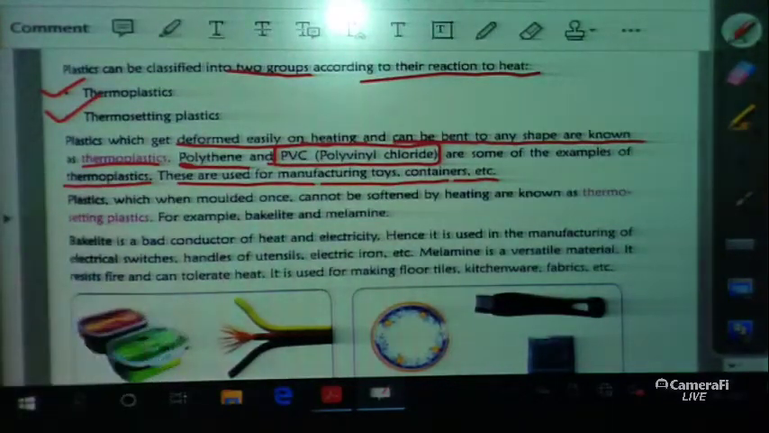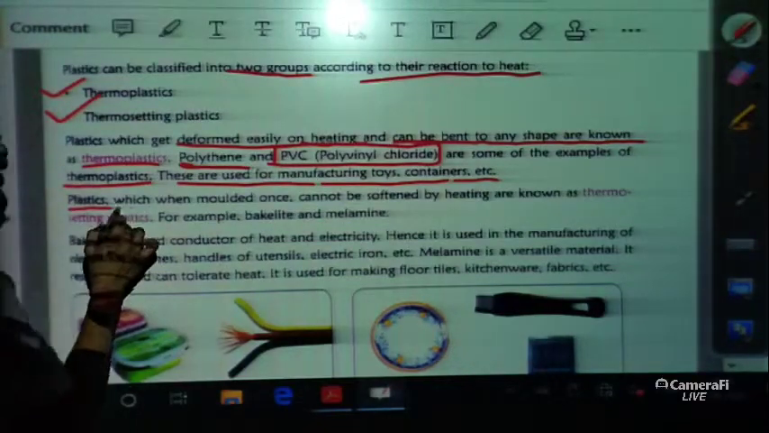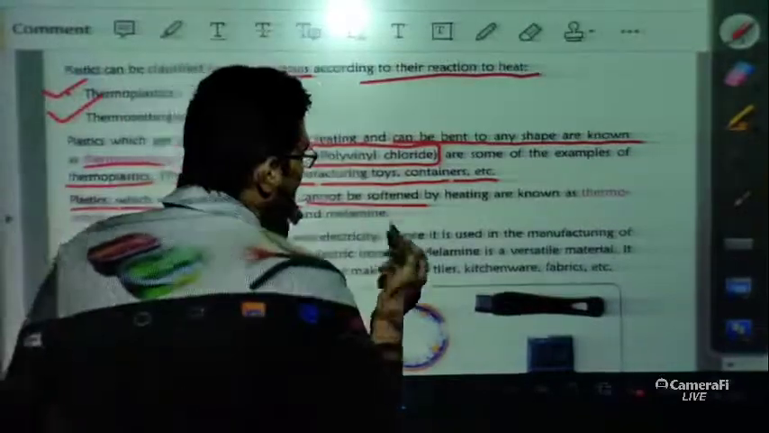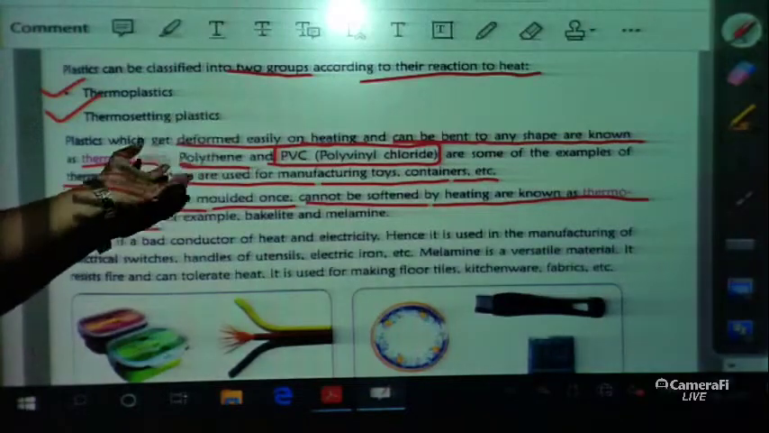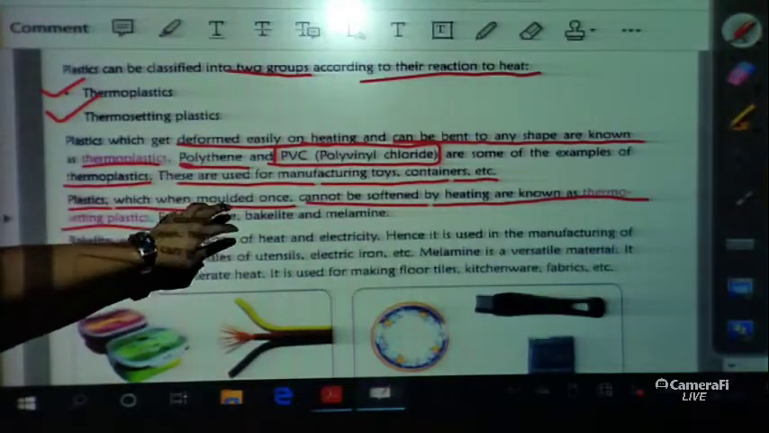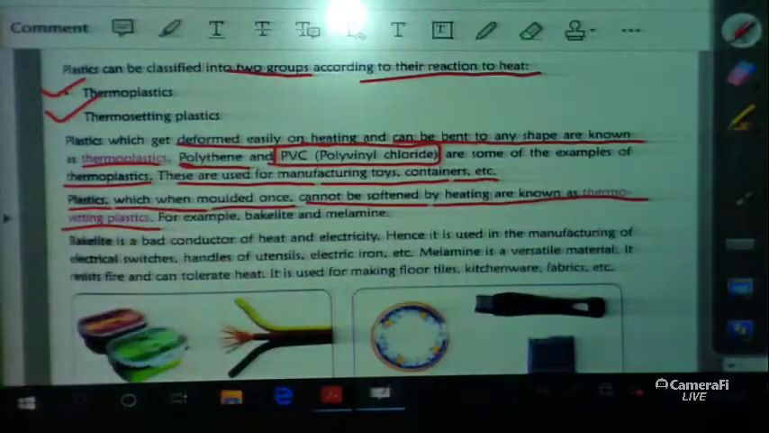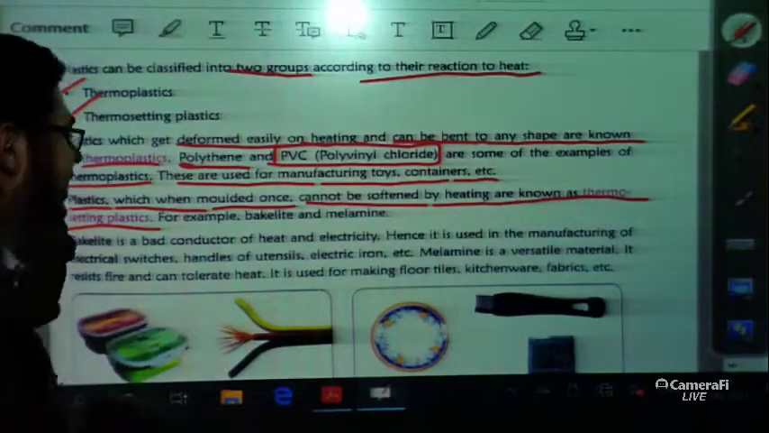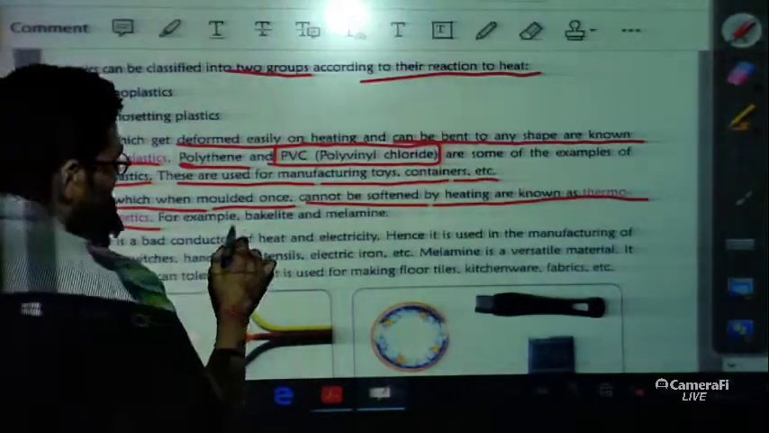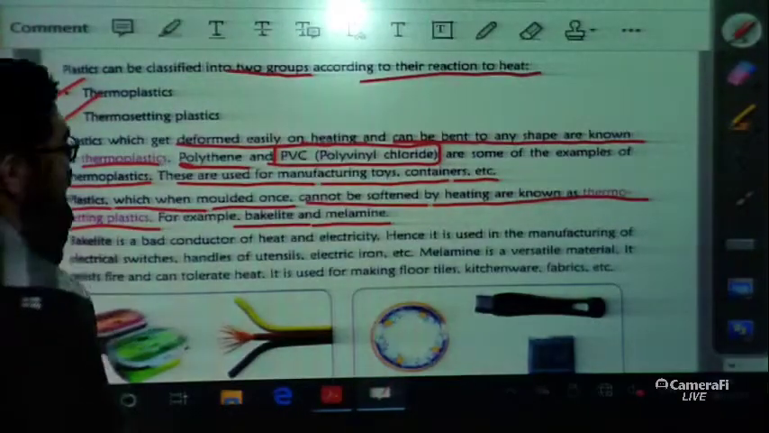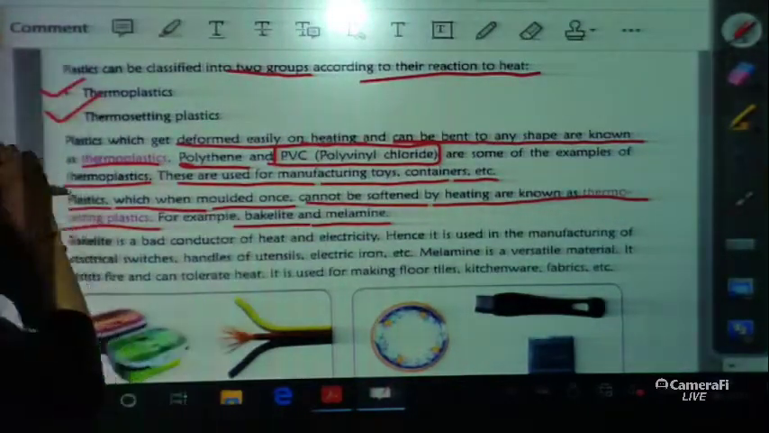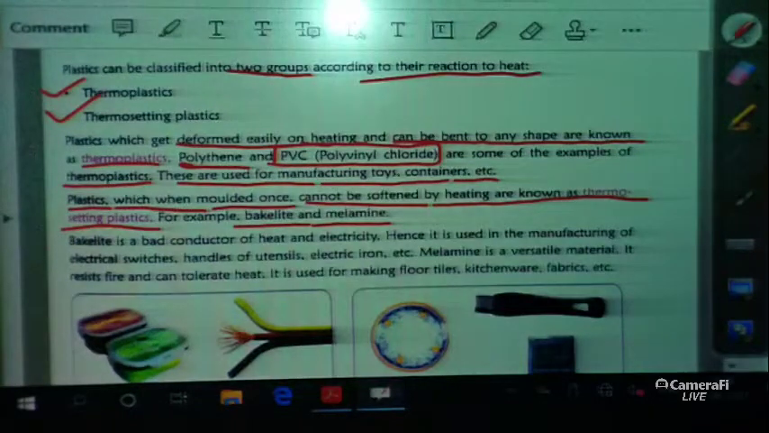Now what is thermosetting plastic? Plastics which, when molded once, cannot be softened by heating are known as thermosetting plastics. So in the case of thermoplastic we can easily regain the shape, but in the case of thermosetting plastic, once we give the shape we can't regain it. For example, bakelite and melamine. These are the examples of thermosetting plastics. Just try to remember these two examples, bakelite and melamine.